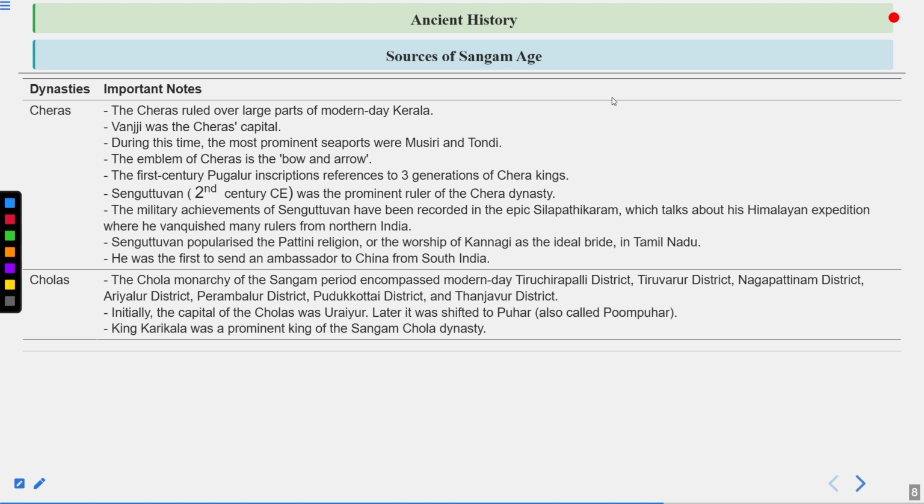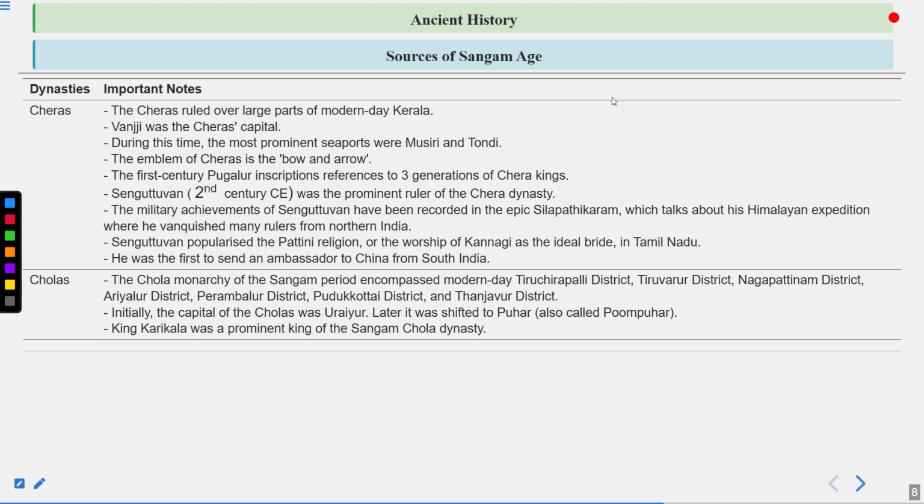The military achievements of Senguttuvan have been recorded in the epic Silappathikaram, which talks about his Himalayan expedition where he vanquished many rulers from northern India. Senguttuvan popularized the Pattini religion, or the worship of Kannagi as the ideal bride, in Tamil Nadu. He was the first to send an ambassador to China from South India. So do remember the Cheras, all about them and what they have done, and that they are the ones who sent the first ambassador to China.